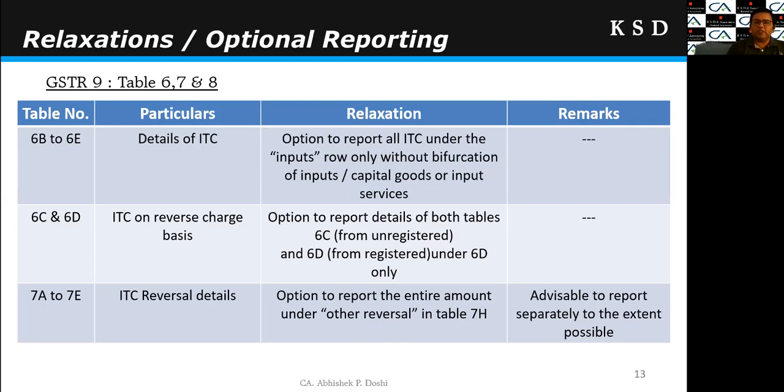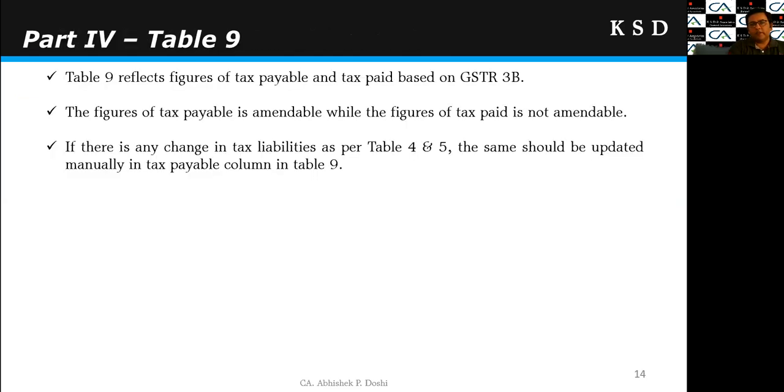Then similar relaxation in 7A to 7E. 7A to 7E are various ITC reversals, in which they have given the option that you can report the entire ITC reversal under the 7H other reversal. And if you don't have the bifurcation, you are free to report everything under the 7H, right? So this is the relaxation about tables 6, 7, and 8.